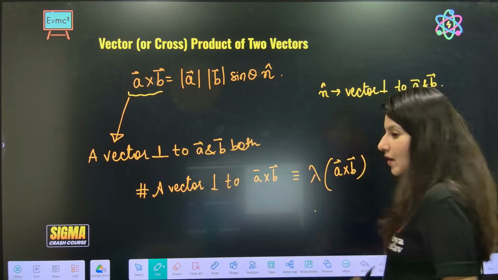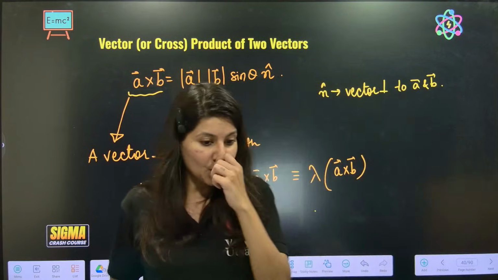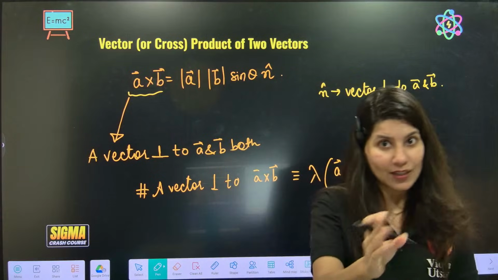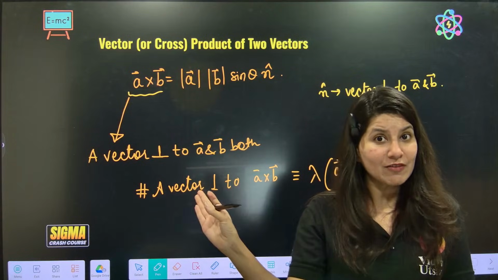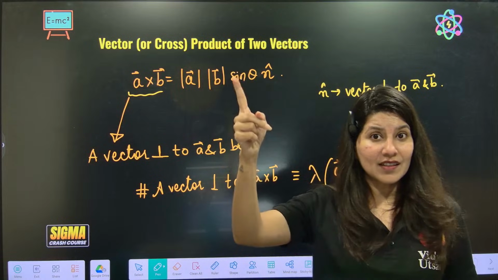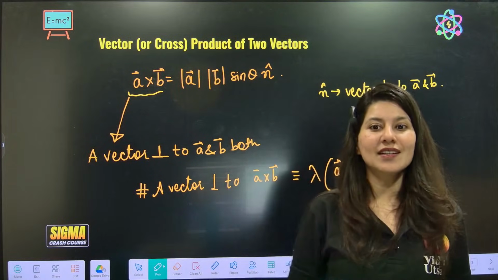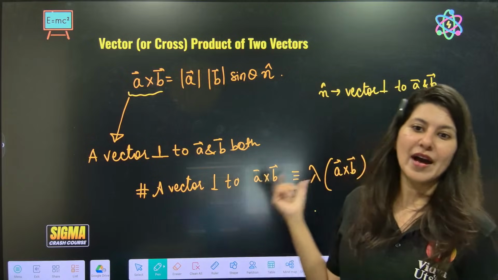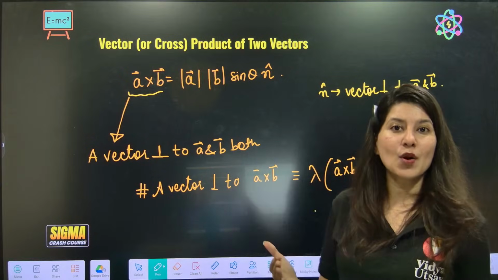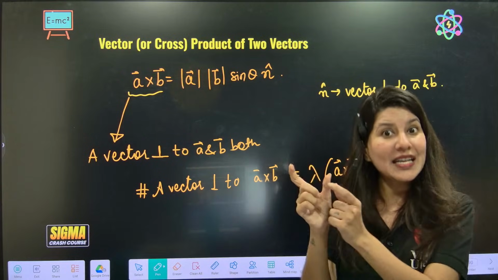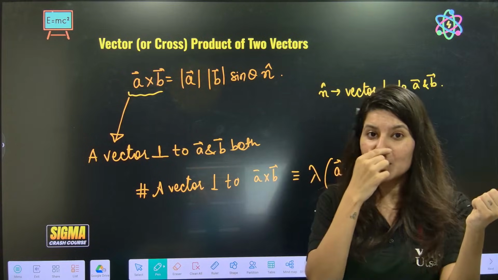Okay, so anytime you read a statement that there is a vector, and you will read that in JEE Maths 2025 PYQ, there is a vector which is perpendicular to two given vectors, even in 3D geometry, what does that mean? You have to go with the cross product. Take out the cross product, and that cross product will be the vector perpendicular to the two given vectors.